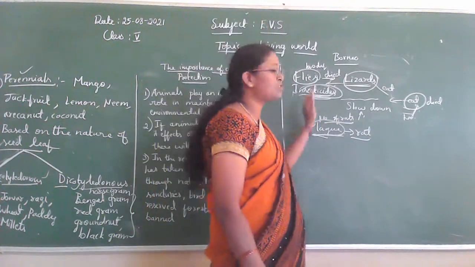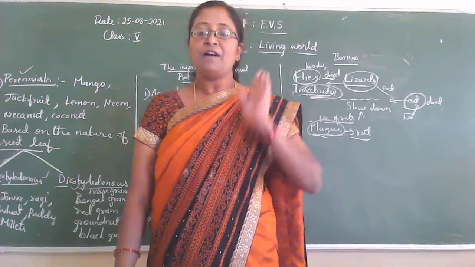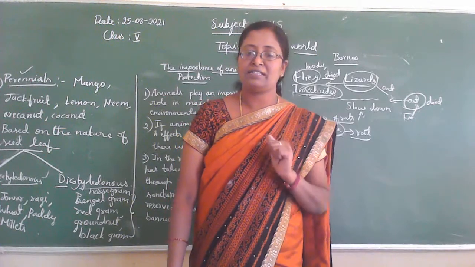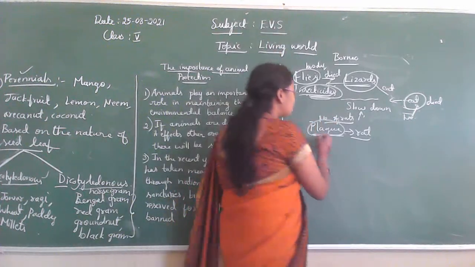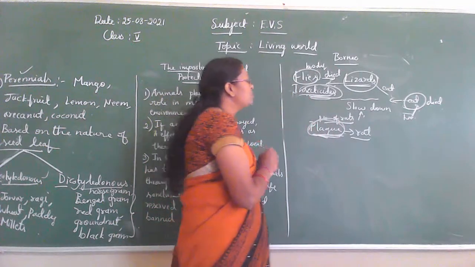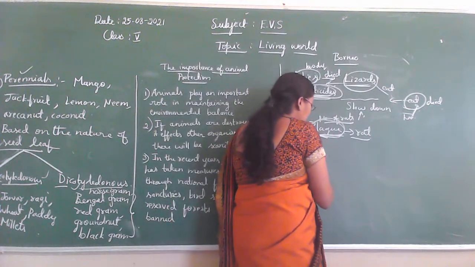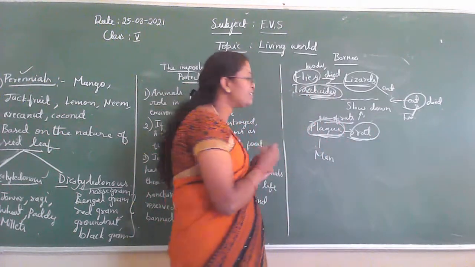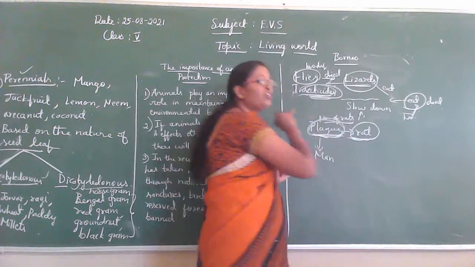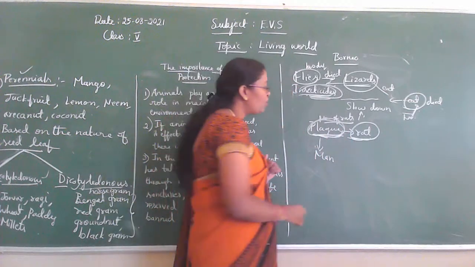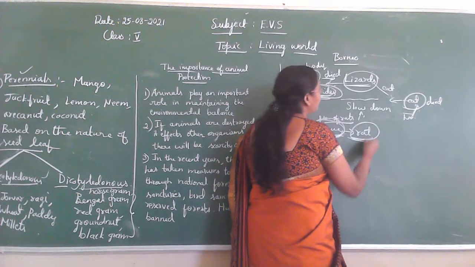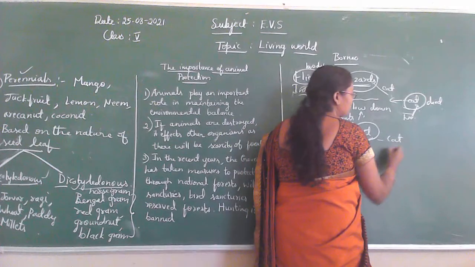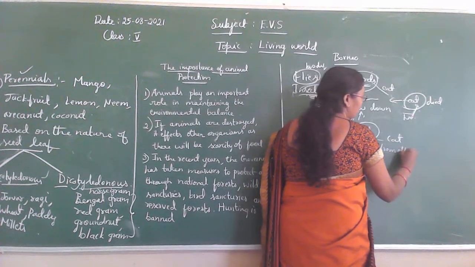So I have told this story, children. Have you understood the story? Once again read it and watch the video. You can easily understand. Plague is a disease caused to human beings if the number of rats increases. So to decrease the number of rats, this country imports cats from other countries. Is it?